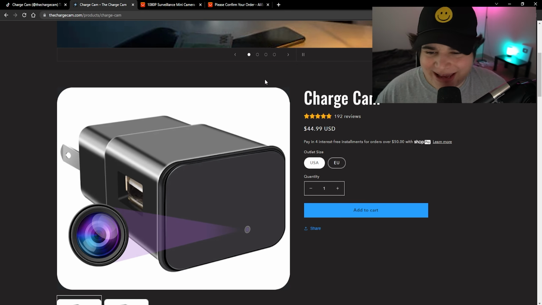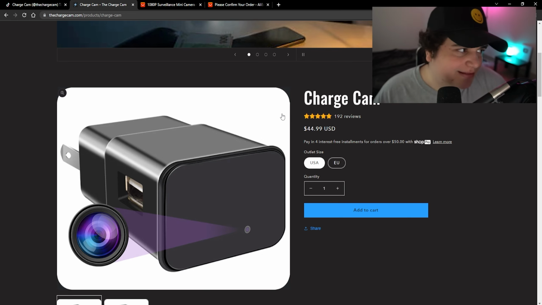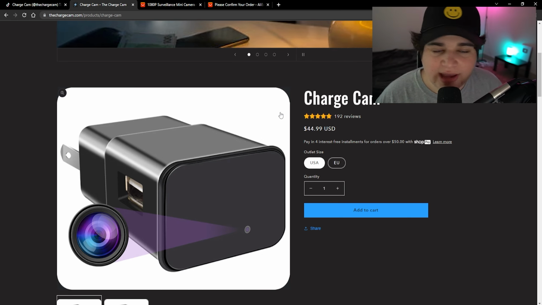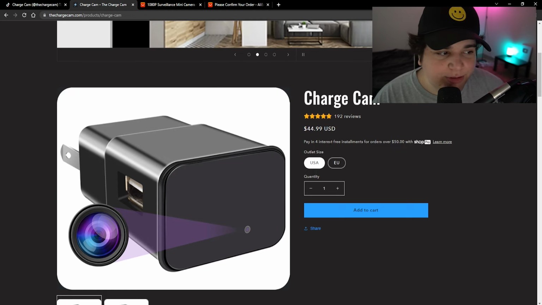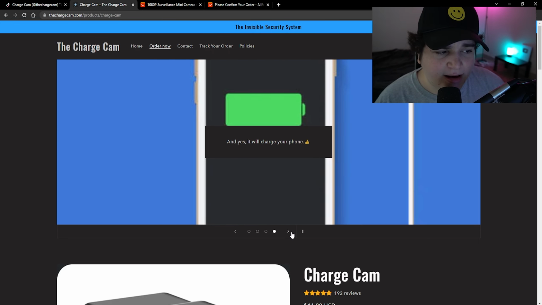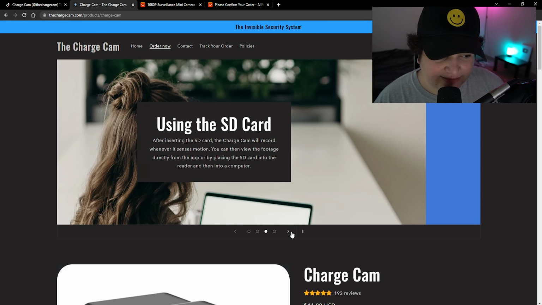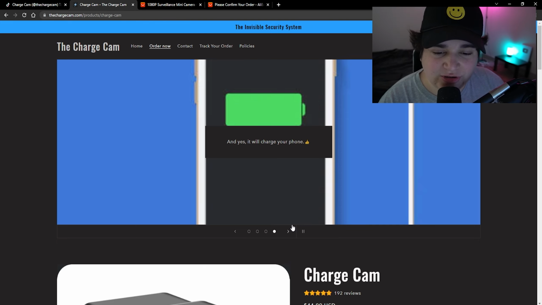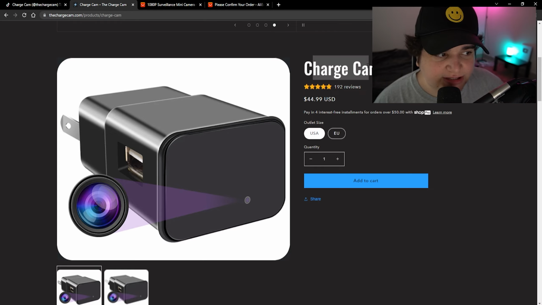You're gonna get basically the same idea of it, except it's a couple different things. You can go on mobile to check out this website yourself. I personally am not the biggest fan. I don't like the dark gray background. I don't like the photos they use in the upper part or the header part of this. I just think it's kind of ugly. I just feel like there's a lot more high quality photos you could do, especially when you have the product in hand. But if you scroll down right here, it's pretty self-explanatory.